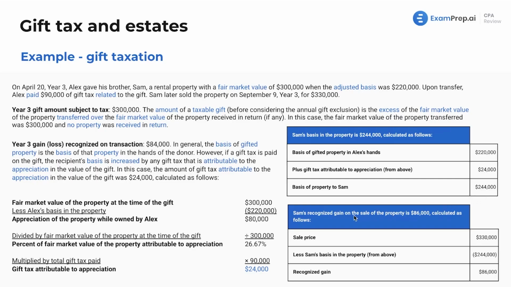Looking very nice. Now, lastly here, what about Sam's recognized gain on the sale of property? That is $86,000. And how do we calculate that? We're going to take the sale price when Sam went and sold it for $330,000. We're going to subtract Sam's basis, and then we're left with a recognized gain, as we are with normal transactions, normal gains and losses. So that gets us to our total value for Sam's recognized gain, $86,000.